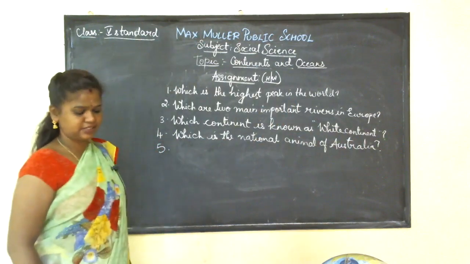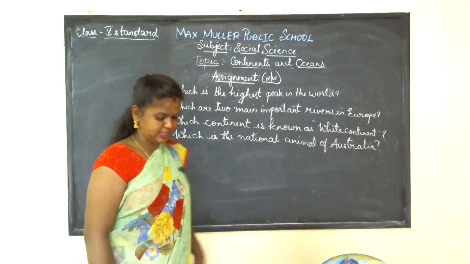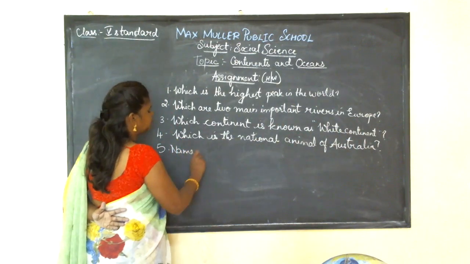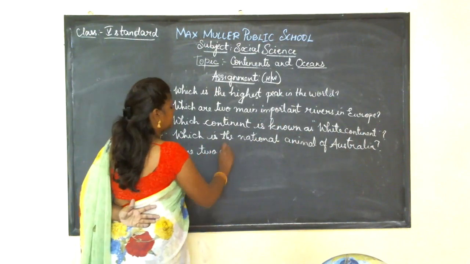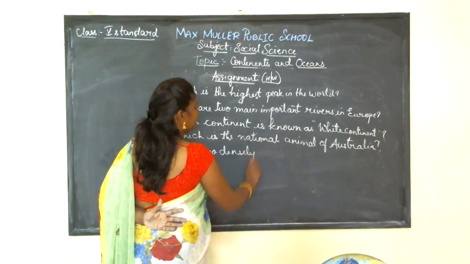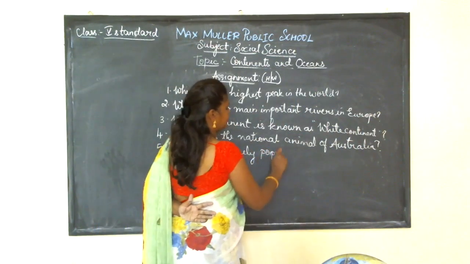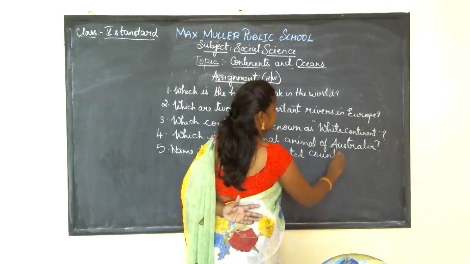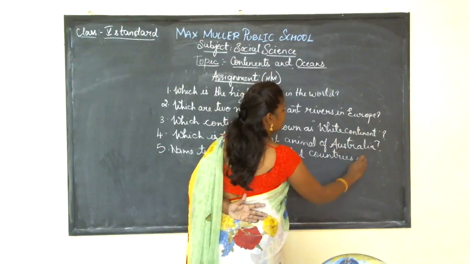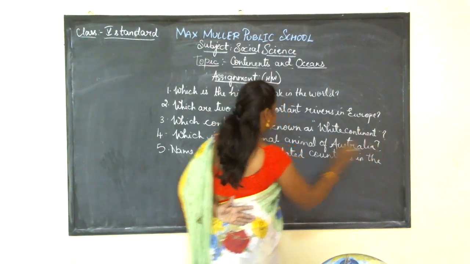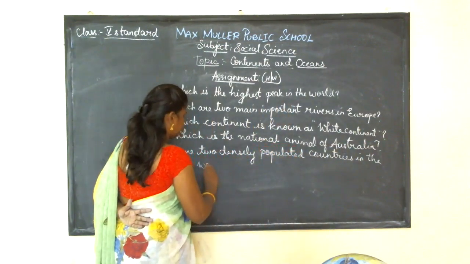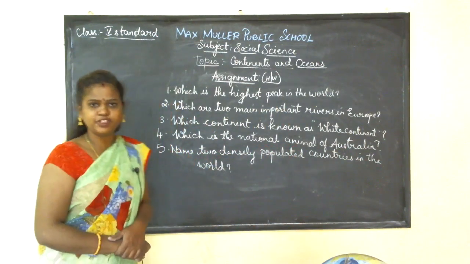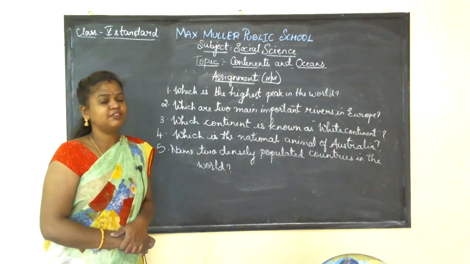And the final question is, name two densely populated countries in the world. So these are the 5 questions which I picked from the 4 continents.